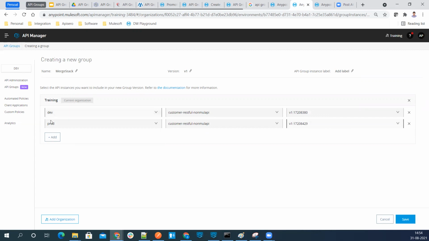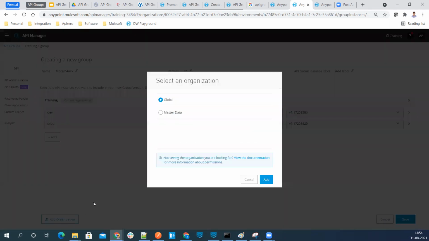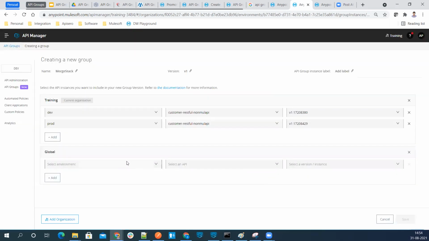Then, okay, so in this business group, that is the master business group, I have only two environments and I have published only two APIs. So now I wanted to add an API from a different business group. There is an option called add org over here. So let's take the global business group first. Here I have only one environment called sandbox. And from here I have deployed one API called user RESTful API. I'll add this instance over here.